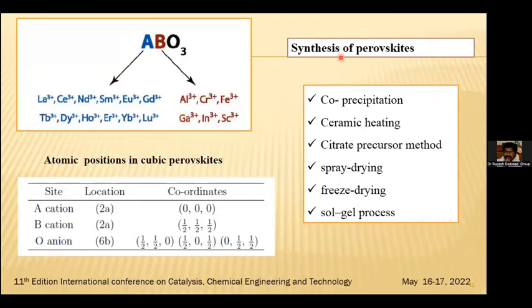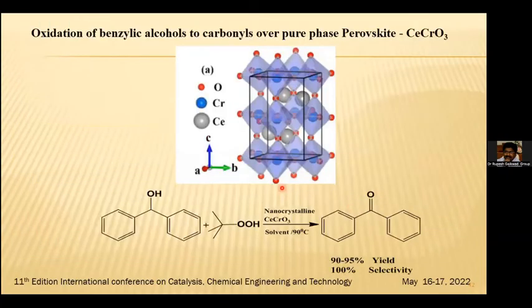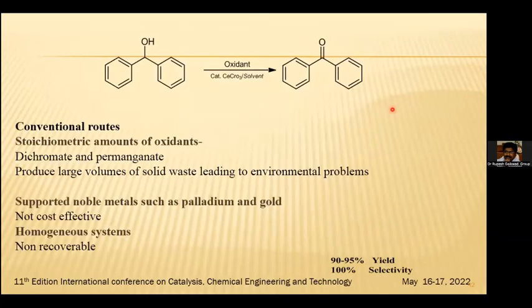The perovskites or the mixed metal oxides can be synthesized by co-precipitation, ceramic heating, the precursor method, spray drying, freeze drying, or the sol-gel method. This is one of the examples: the benzylic alcohol is getting converted to the carbonyl, and we are using cerium chromium oxide as a catalyst, which is an ABO3 kind of catalyst, a mixed metal oxide.